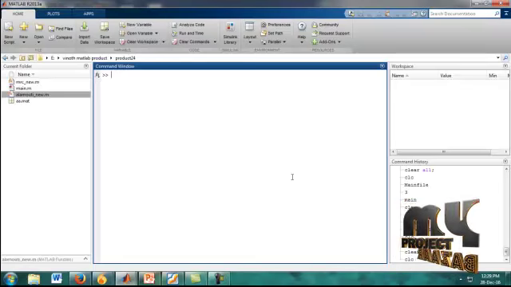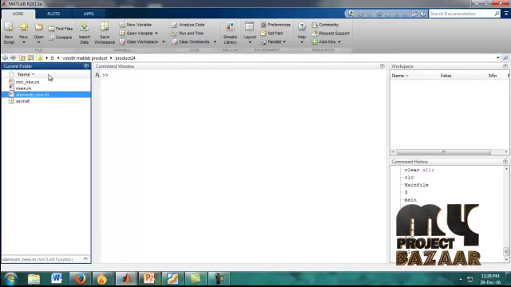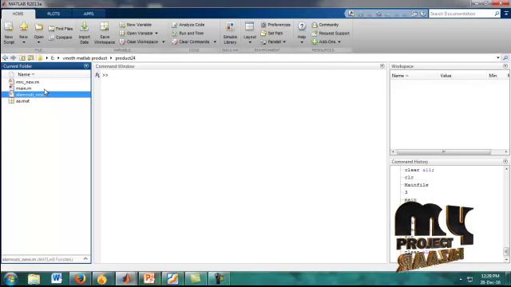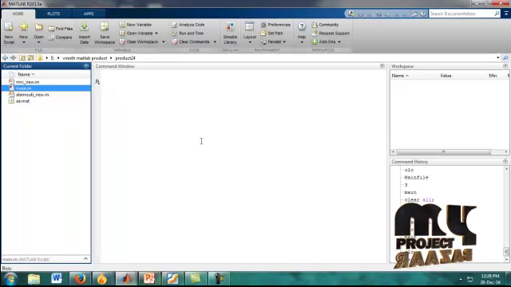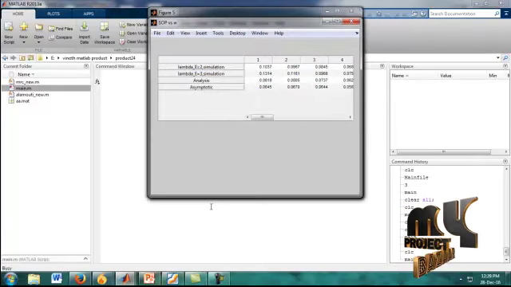The project source code file was run from the command window. The current folder shows the number of files. In that, we use the main.m. It is our source code file, so we have to run the main.m file, and the process will be going on.